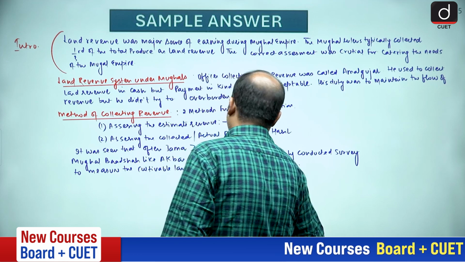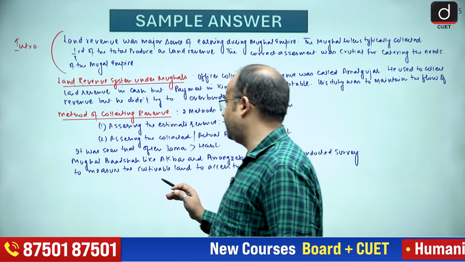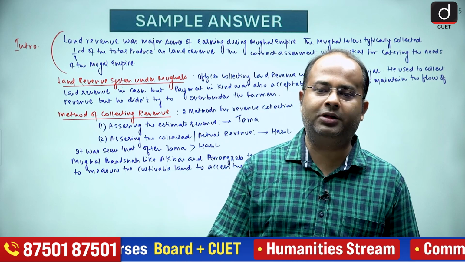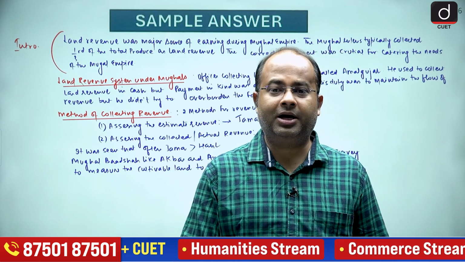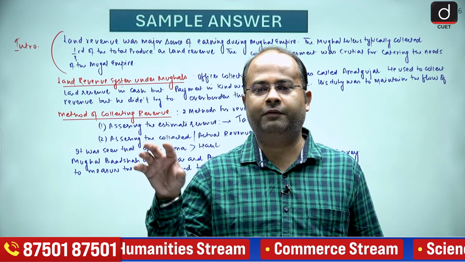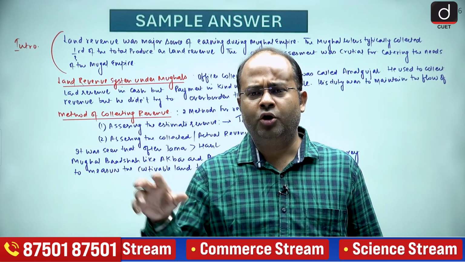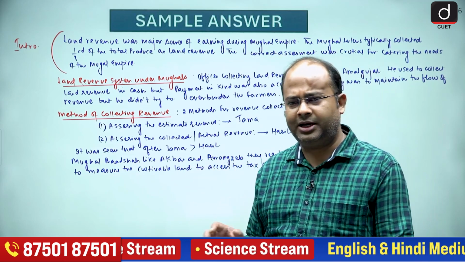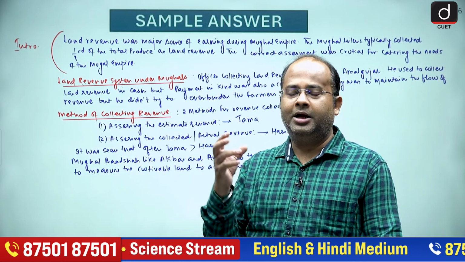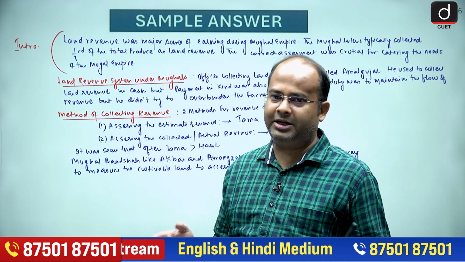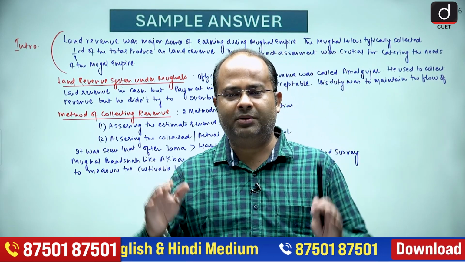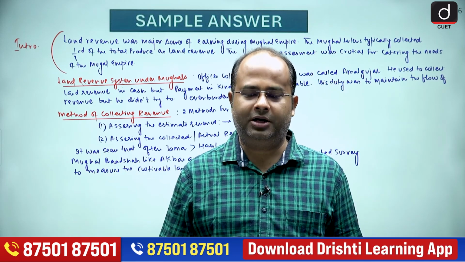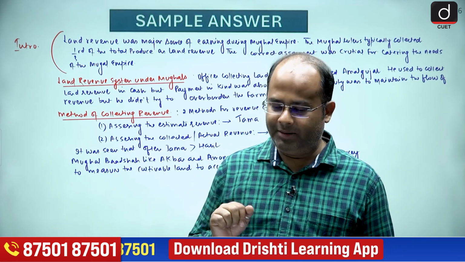So you will find that regularly the Mughal Badshah like Akbar and Aurangzeb used to conduct the land survey on a regular basis to measure the cultivable lands, how much area of the empire is under cultivation, so that they can assess the tax collection. They can anticipate that this much area is under cultivation, so this much tax I will be getting.